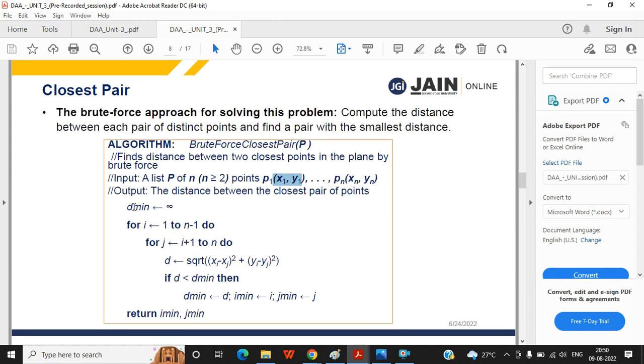Next, they are taking a variable d min. This min will go in subscript, maybe in the algorithm. Take it as d min, meaning minimum distance.